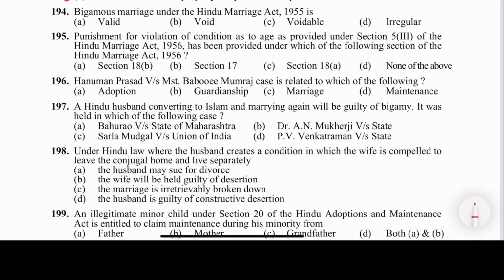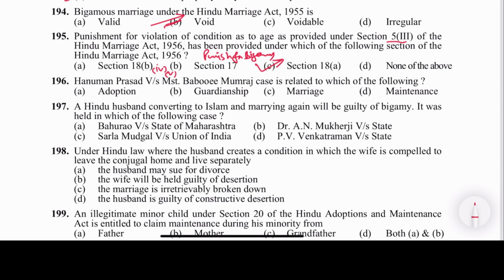Next 194. Bigamous marriage under the Hindu Marriage Act is void. B is the answer. Next 195. Punishment for violation of the condition as to age provided under Section 5(3) of the Hindu Marriage Act has been provided under which section? It is given in 18A. And where is 4? 4 and 5 are given in 18B. All right, what is 17? Punishment for bigamy is written, as per IPC.